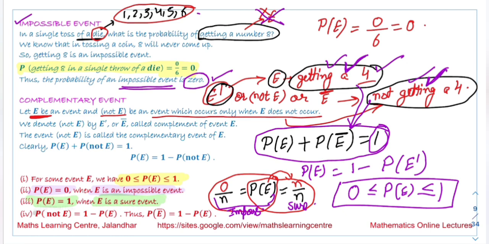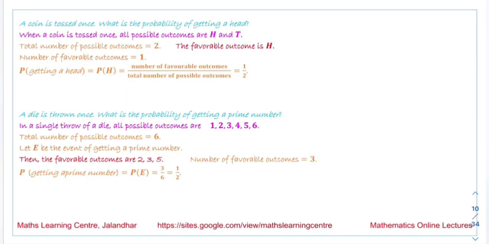Then the next term we have studied is the probability of non-occurrence of E. It is probability of not E, that is equal to 1 minus probability of E. So based upon these definitions and formulas, we are going to solve some problems.